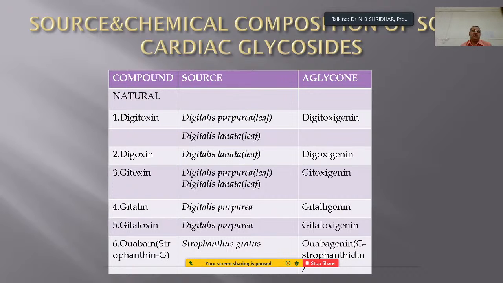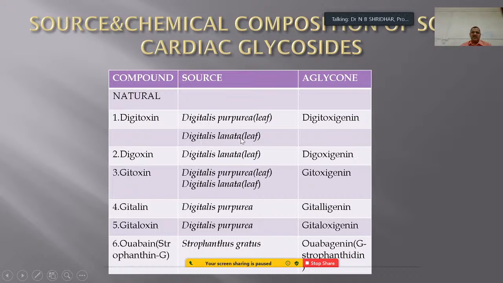The compound digitoxin is obtained from the leaf of the plant Digitalis purpurea. The aglycone moiety of this digitoxin is digitoxigenin, and this is biologically active.